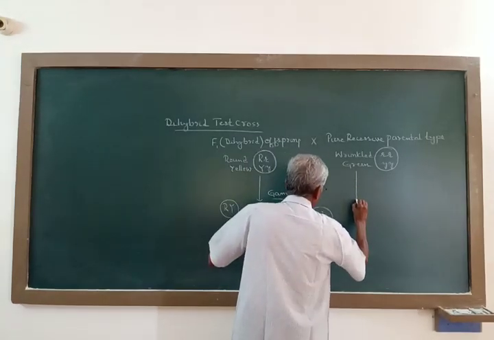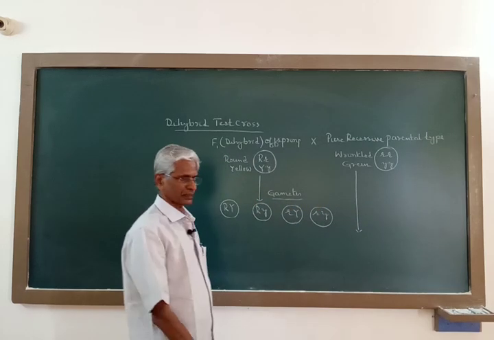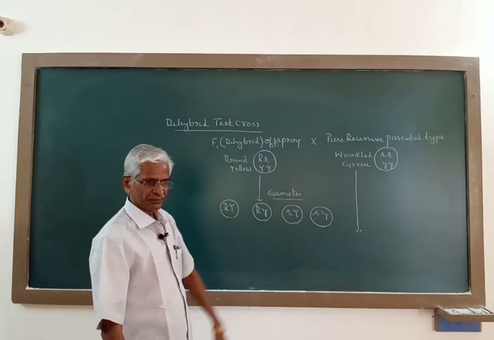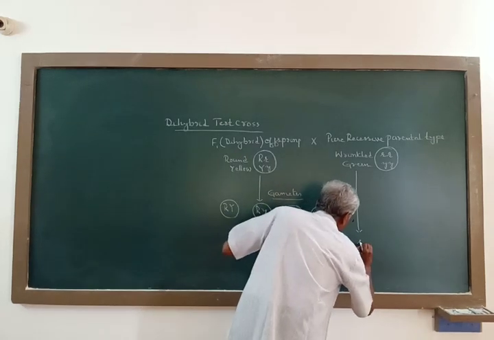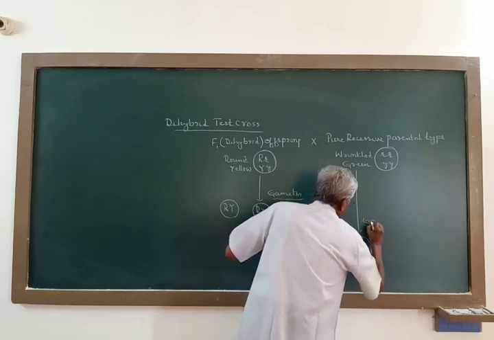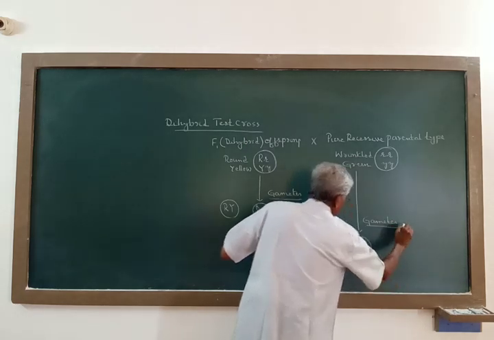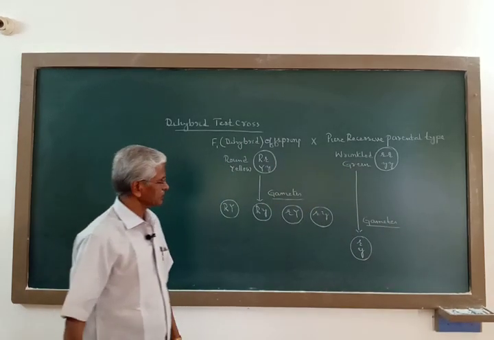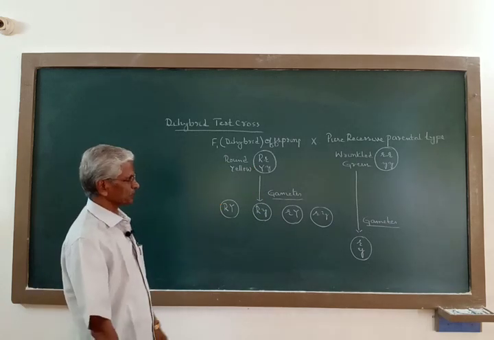Now the gametes produced by this parent, this plant, because this is homozygous, this produces only one type of gametes. All the gametes produced here, they are homogeneous because it is a homozygous individual.